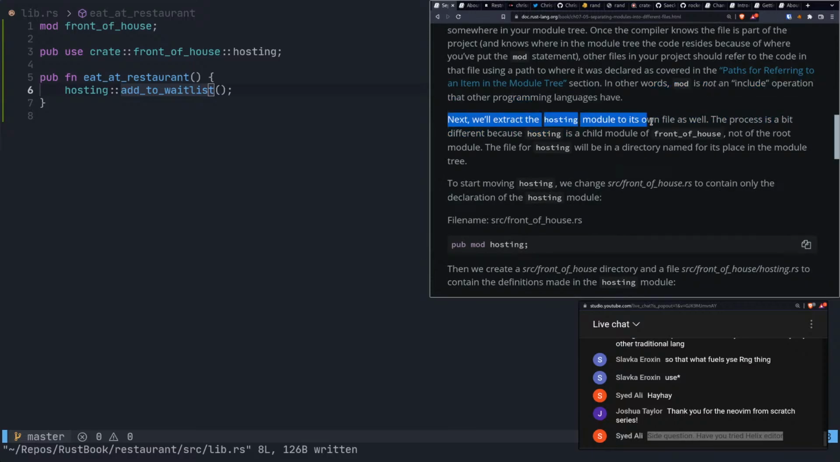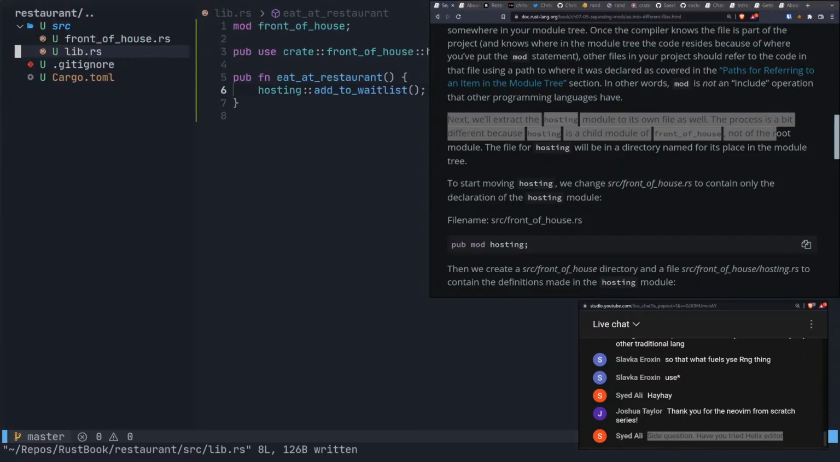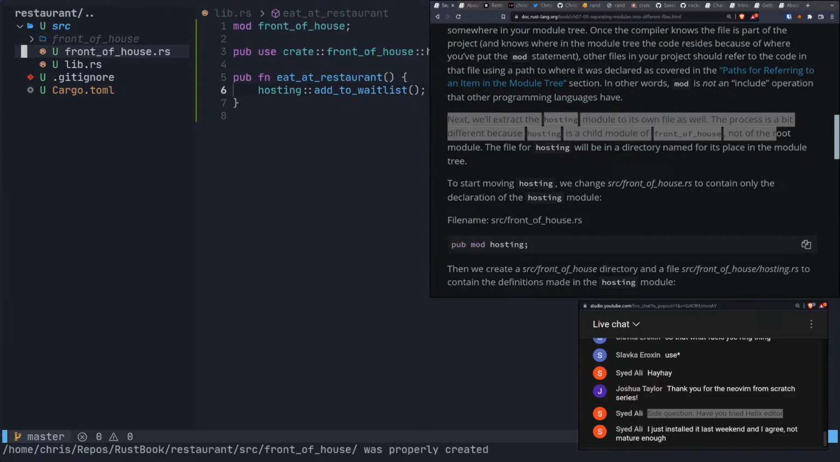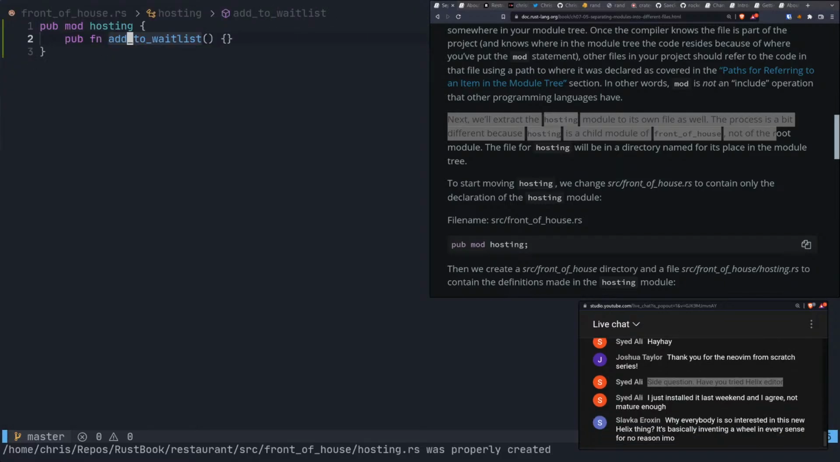All right. Next, we'll extract the hosting module to its own file as well. This process is a bit different because hosting is a child module of front_of_house. So I'm not even going to look, and I think what we should be able to do is, front_of_house, can't spell house, we're going to make a directory. And then inside of this directory, I guess we could make hosting.rs. And then we got this hosting logic here.